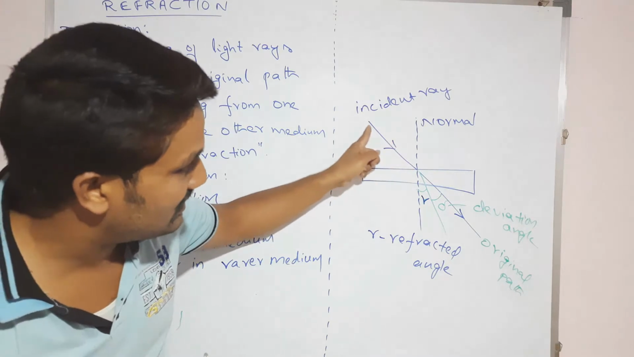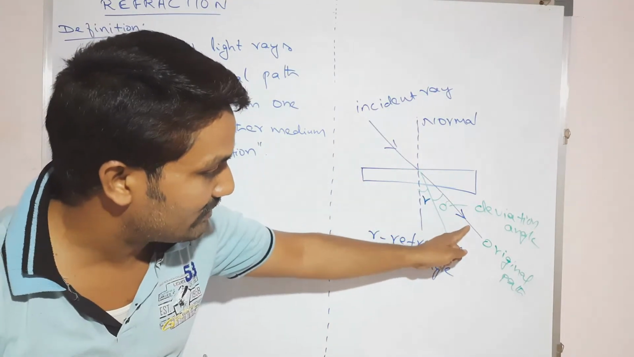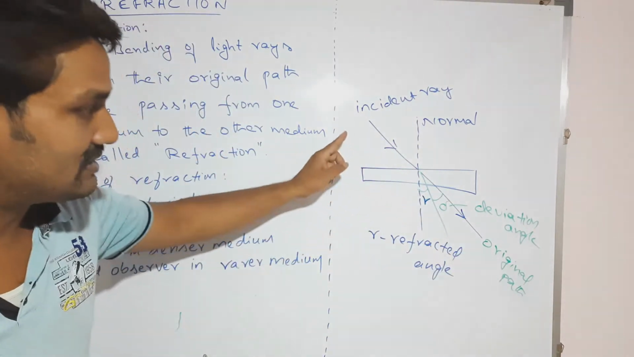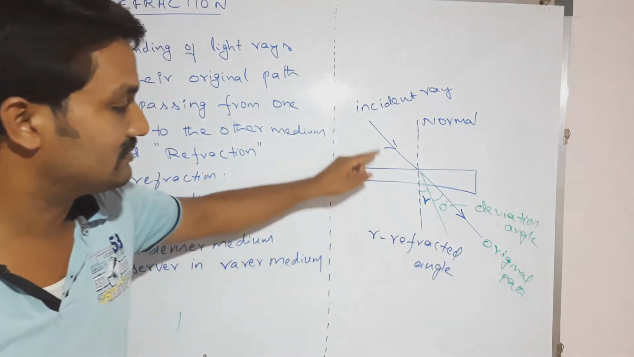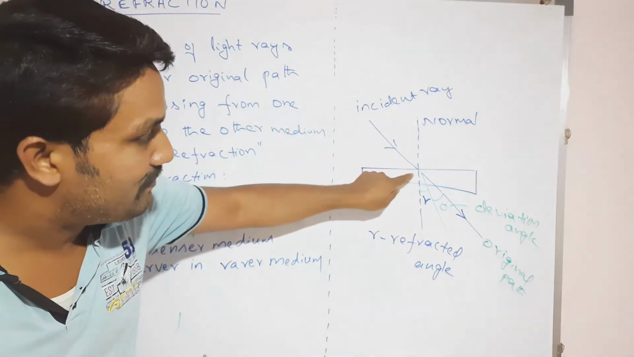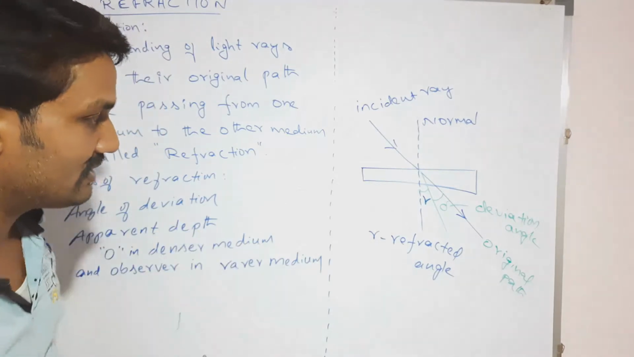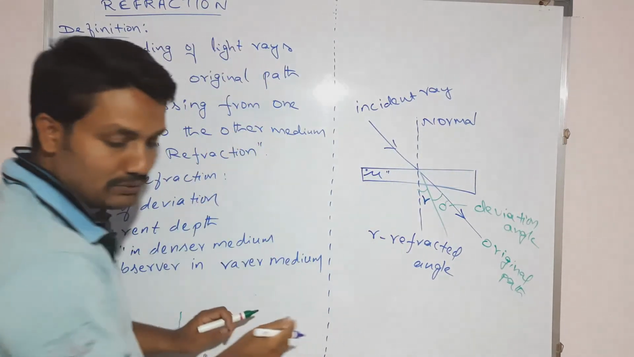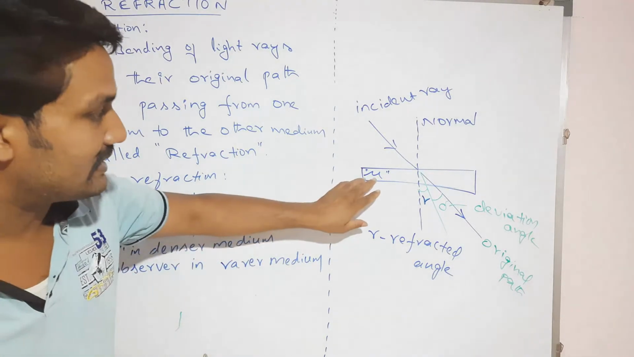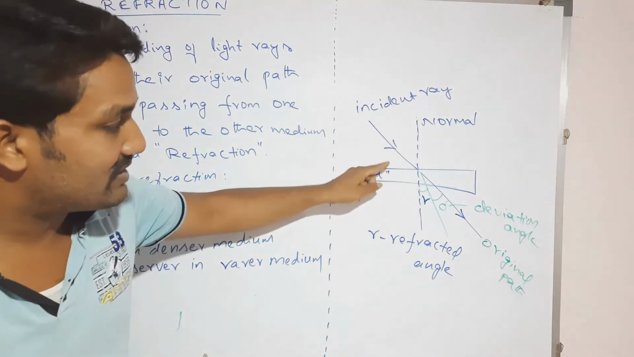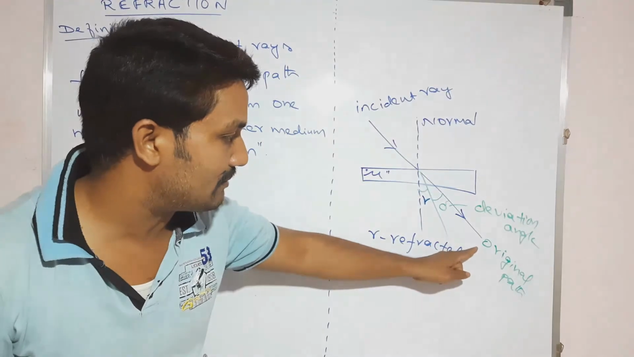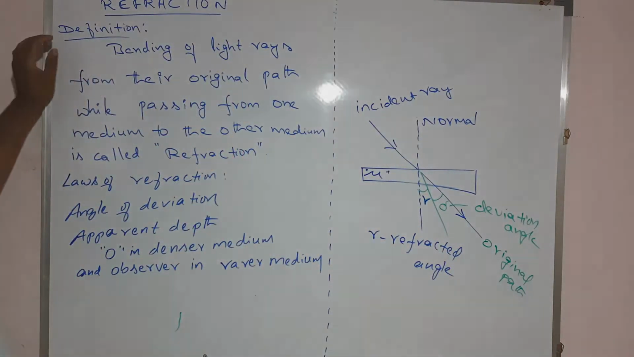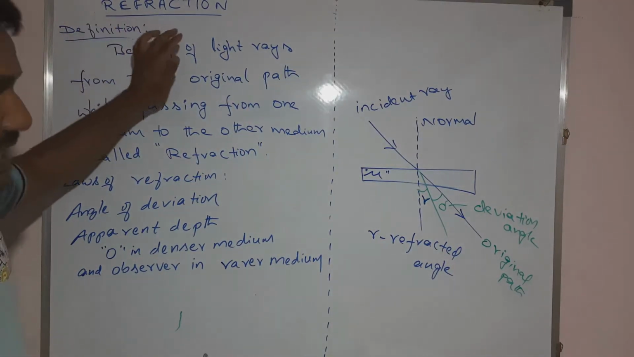The light ray is supposed to follow the original path, but it does not; there is bending. Why? Because this is the medium of refractive index mu. Due to that refractive index, the deviation takes place from its original path. This phenomenon is called refraction.